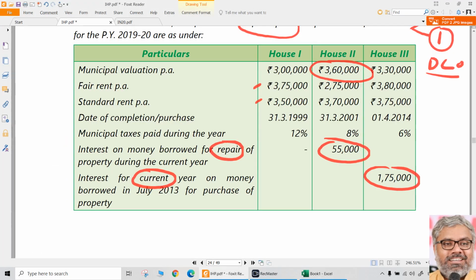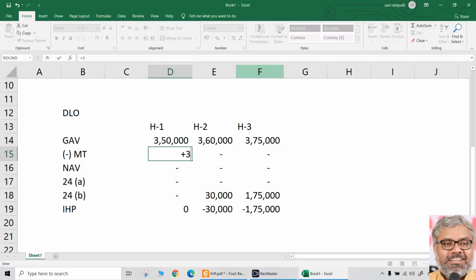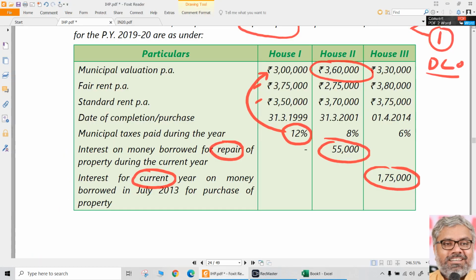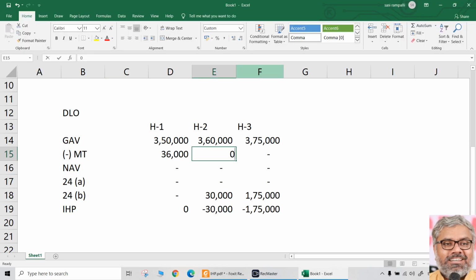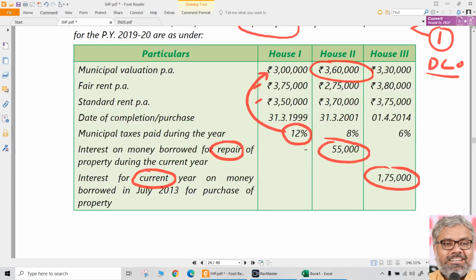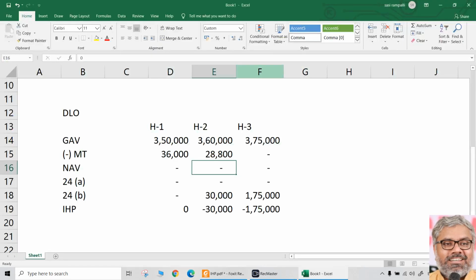But main thing is municipal taxes. 12% of what? Once again, I am warning you, don't do 12% of gross annual value. You have to do 12% of municipal valuation only, directly. So 3 lakhs into 12%. That is municipal valuation on that. For house number 2, 3,60,000 into 8%, sorry, 8%. 330 into 6% last.